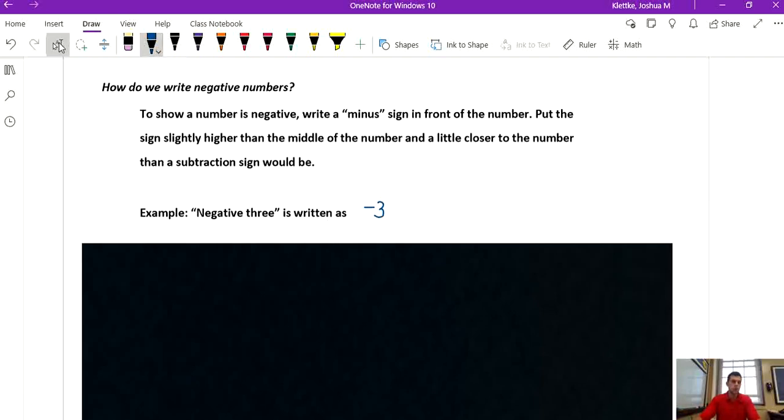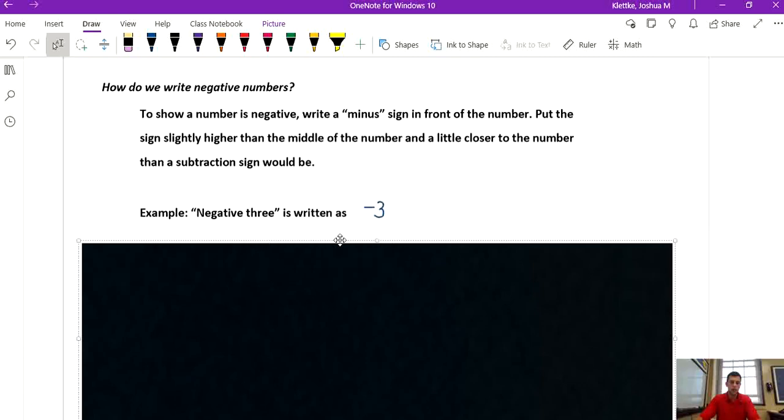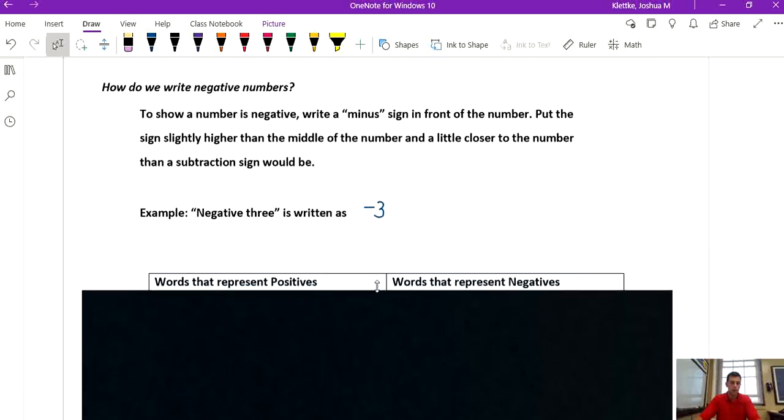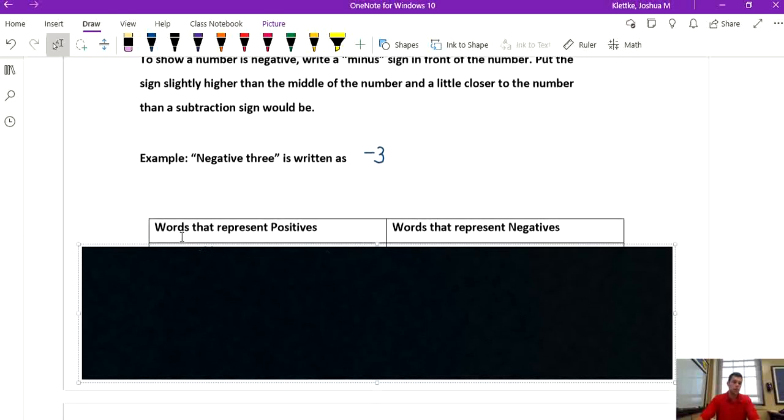All right, so continuing from here, after we got our example written down there, let me just resize this cover box up. So I'm gonna have you guys write down a table now. We're gonna have two sides of our table. This side's gonna represent words that represent positive numbers or positives. This one are words that represent negatives. So remember,